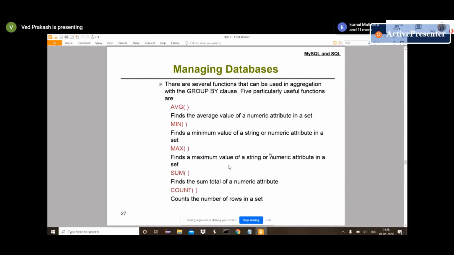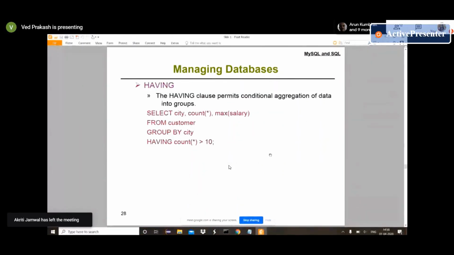Apart from SQL commands, we have different functions also available in any database. Like when we have to calculate average, minimum, maximum, sum, count. For that purpose, we have different functions that we can use in any MySQL database. We have having also.